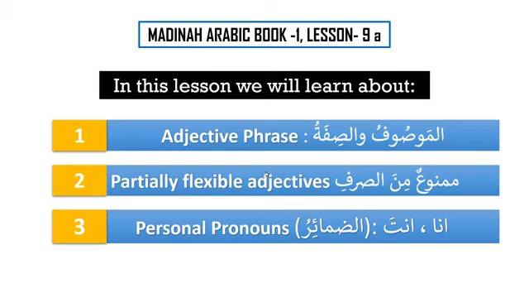Let's begin lesson number 9. In this lesson, inshallah, we will learn about our last phrase, which is the adjective phrase, al-mawsufu wa sifatu. Then one more category of nouns that are partially flexible, mamnu'an min as-sarf, which means they do not accept tanween, and the personal pronouns, ad-dama'ir, ana wa ant. So this is what we are going to learn in lesson 9a. And in 9b, we have 2 or 3 different ideas that we will discuss when we start 9b.